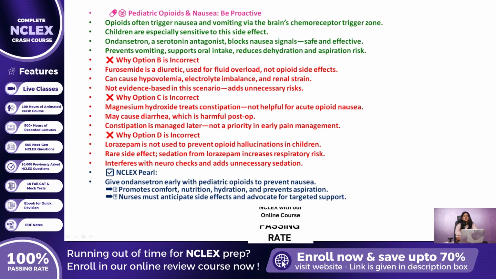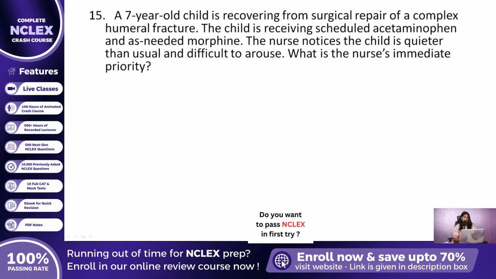Let us wrap up this series with a high-priority, life-saving pediatric scenario that every NCLEX student must be prepared to handle and practice. Here comes your question number 15. A 7-year-old child is recovering from surgical repair of a complex humeral fracture. The child is receiving scheduled acetaminophen and has needed morphine. The nurse notices the child is quieter than usual and difficult to arouse. What is the nurse's immediate priority?